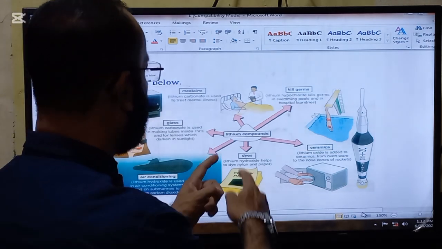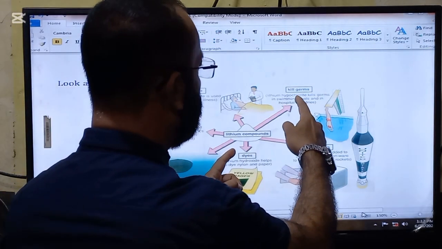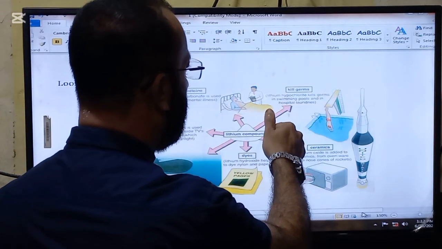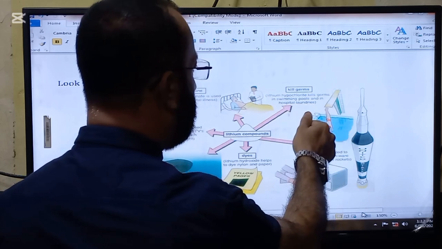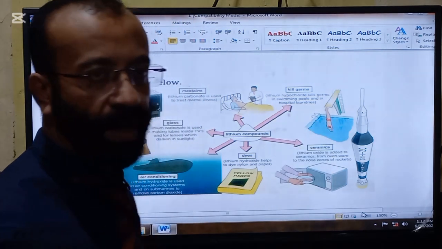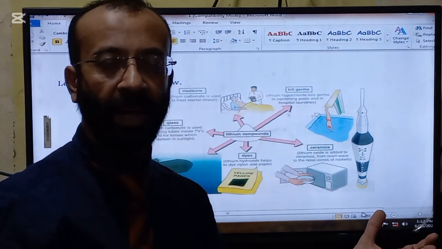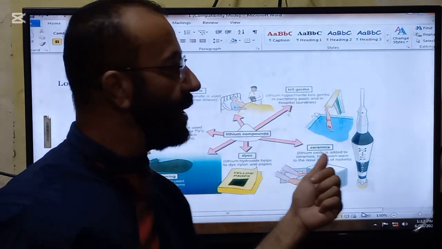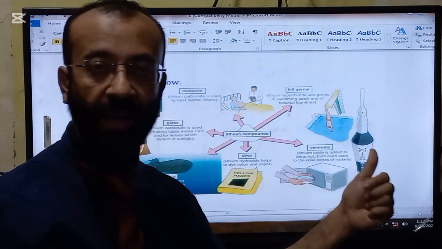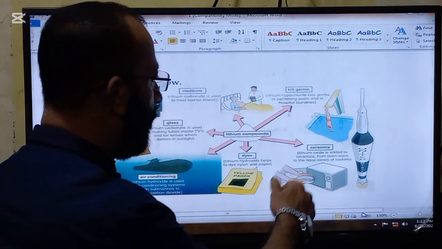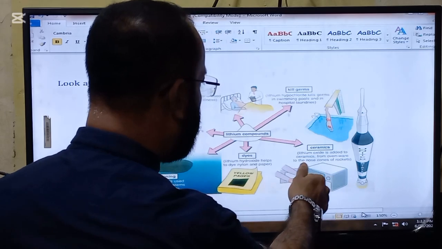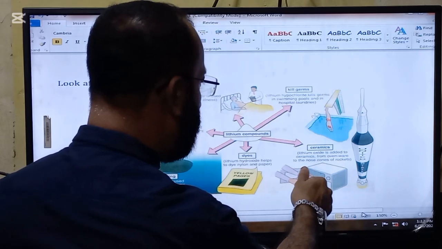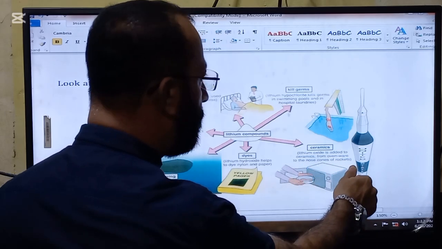For example, lithium compounds are used for killing germs. Lithium hypochlorite kills germs in swimming pools and in hospital laundries. So in swimming pools and in hospital laundries, they are used for killing the germs. Next is use in ceramics. Lithium oxide is added to ceramics from ovenware to the nose cones of the rocket.